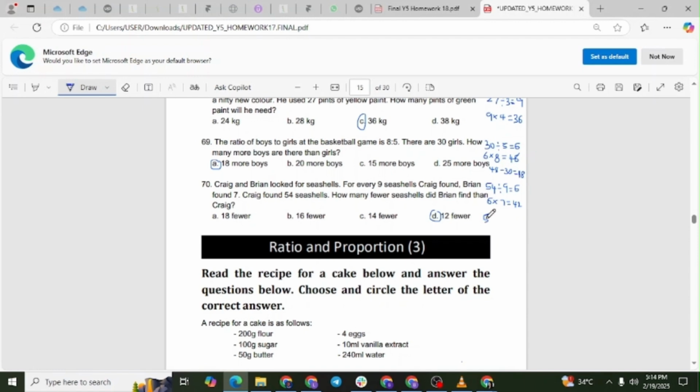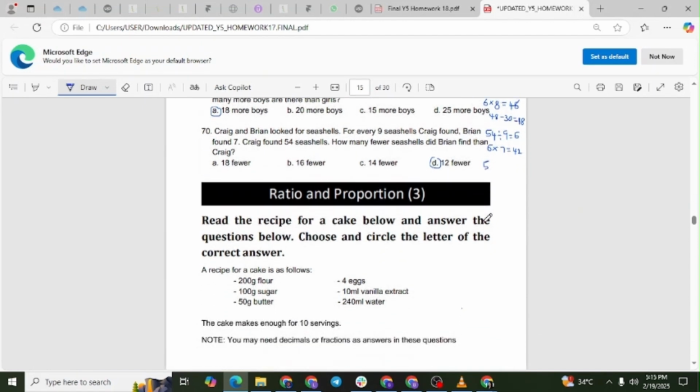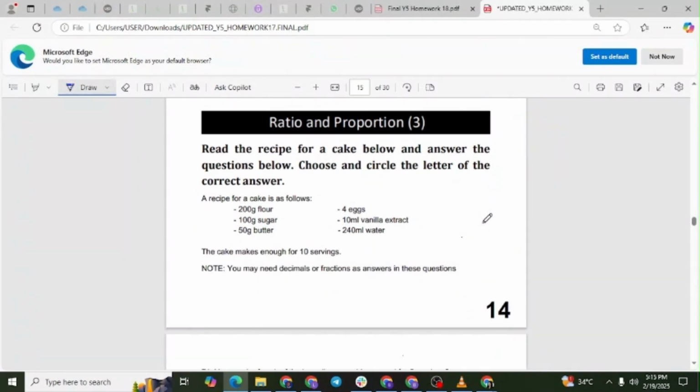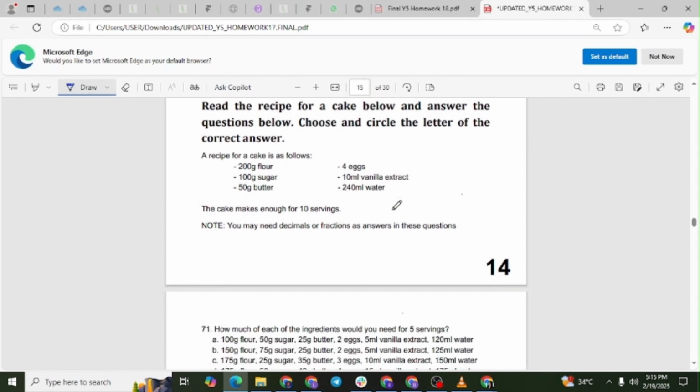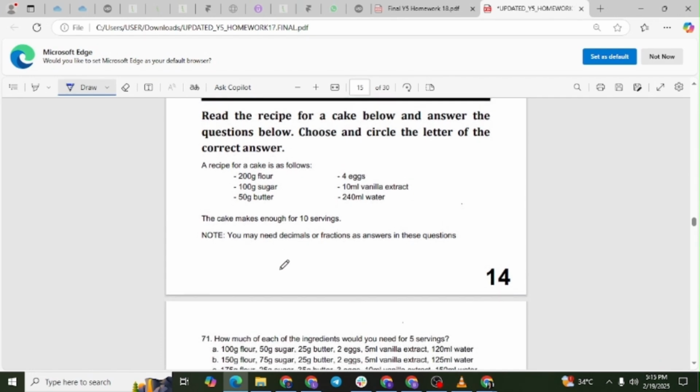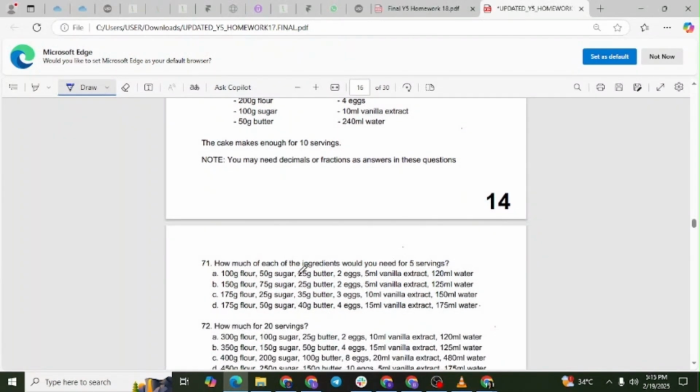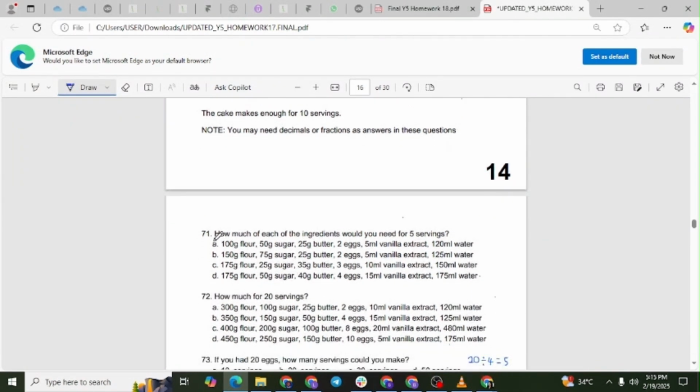Ratio and proportion 3. Read the recipe for a cake below and answer the questions below. Choose and circle the letter of the correct answer. Question 71. How much of each of the ingredients would you need for 5 servings? The correct answer is option A, 100 grams flour, 50 grams sugar, 25 grams butter, 2 eggs, 5 milliliters vanilla extract, 120 milliliters water.